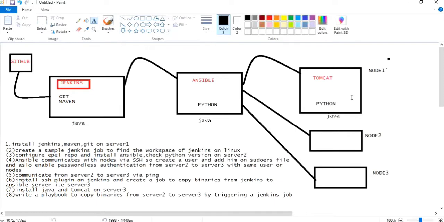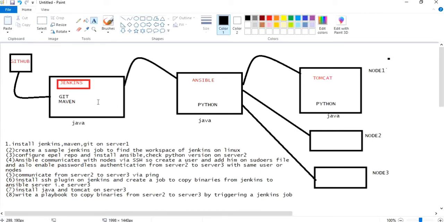Why particularly the webapps folder? Because Tomcat is a web server. Whatever binary or artifact is present in the webapps folder will be hosted on a browser.